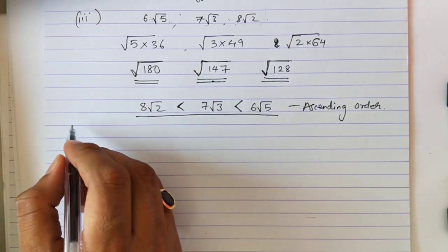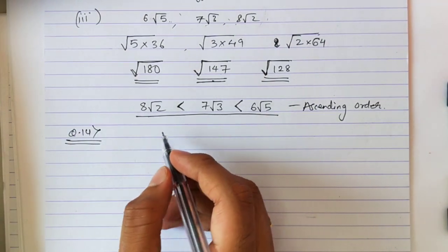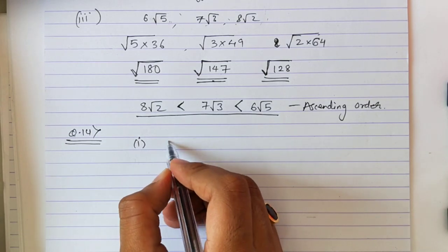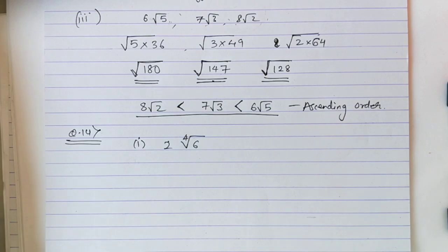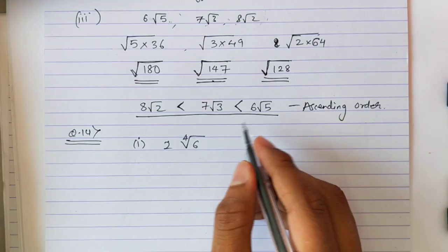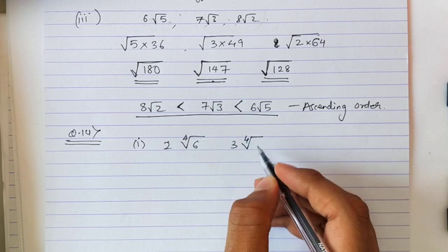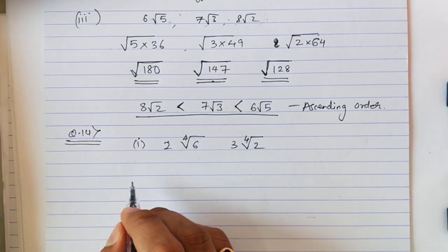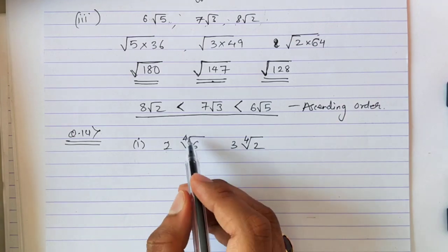So the 14th question is also the same. The 14th question is, first one is 2 4th root of 6 and 3 4th root of 2. 2 4th root of 6.